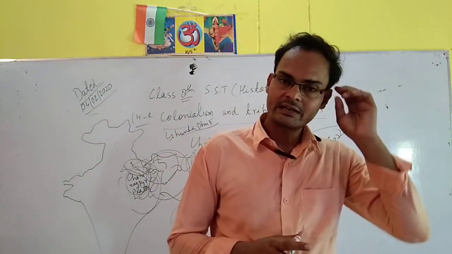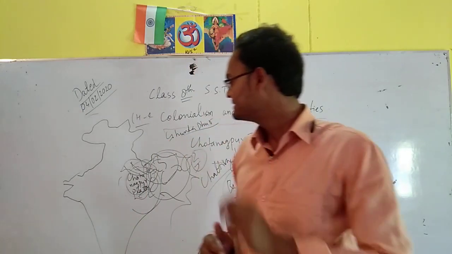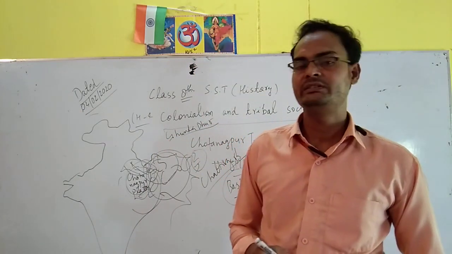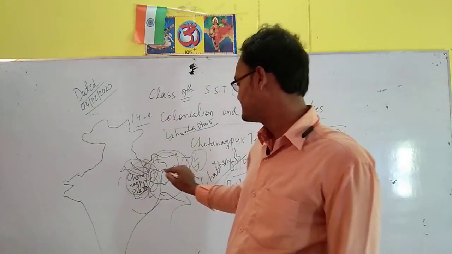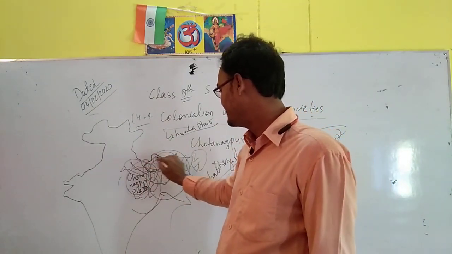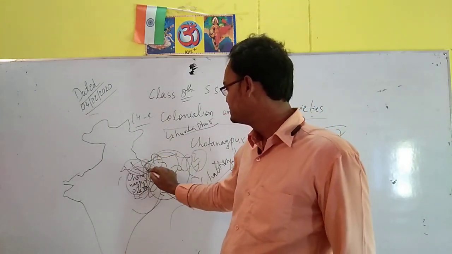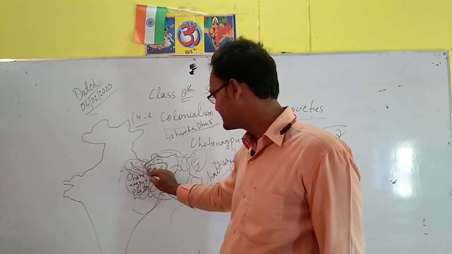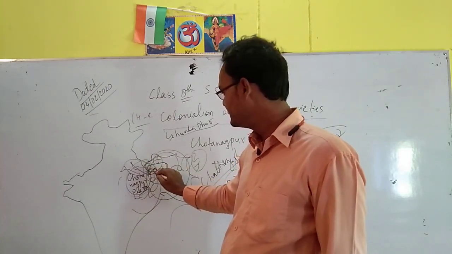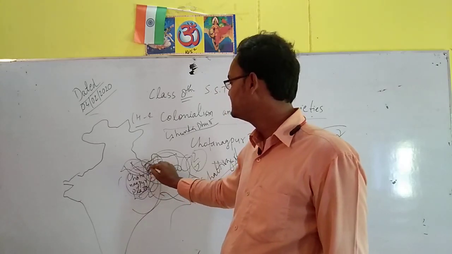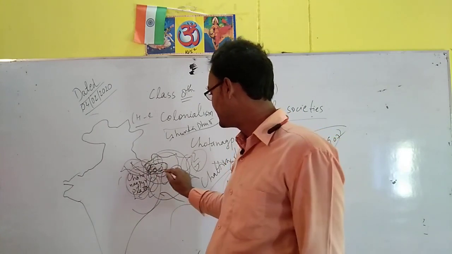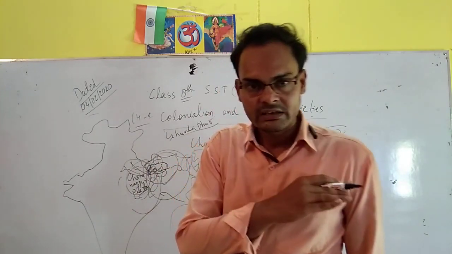And we will talk about the Khasis. The Khasis resided in the hilly regions between the Garo and Jaintia. Students, if you see Meghalaya and Assam in your map, Khasi, Garo and Jaintia are located together here, and after that the Nagas.